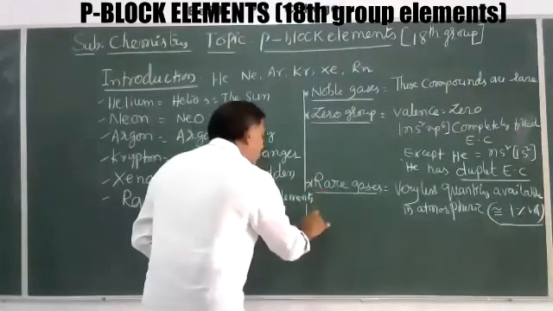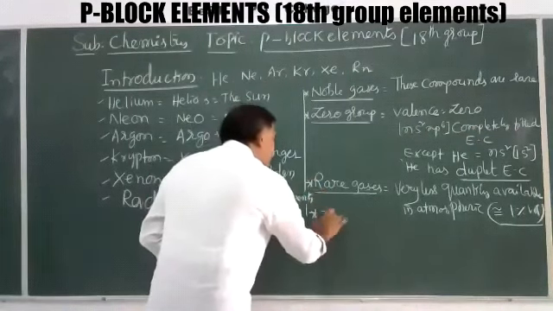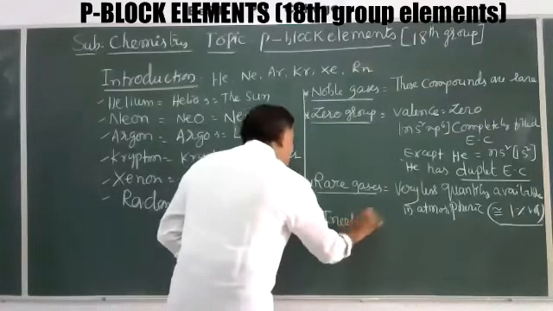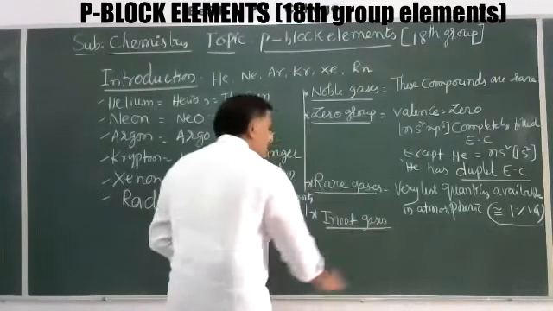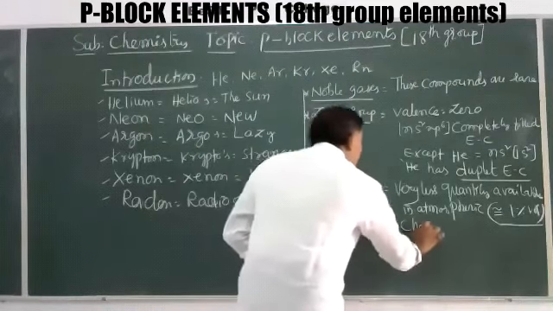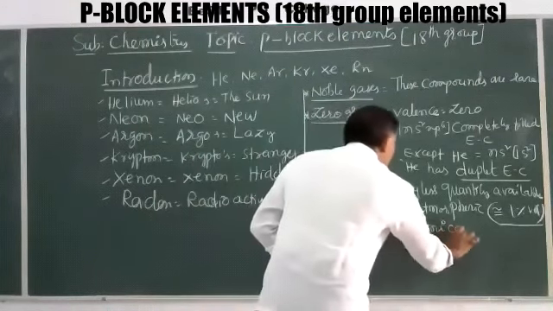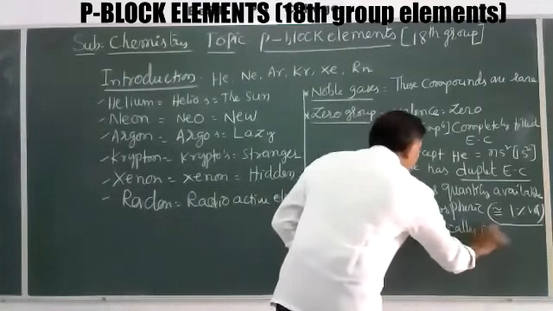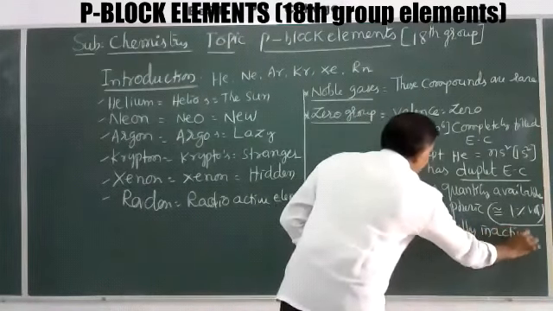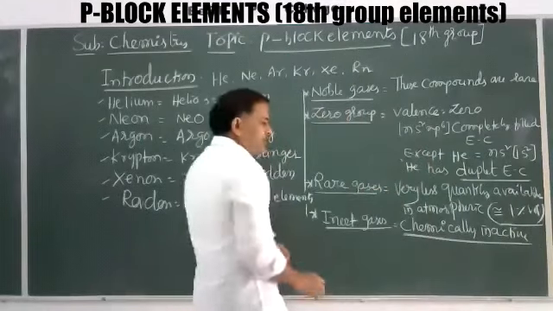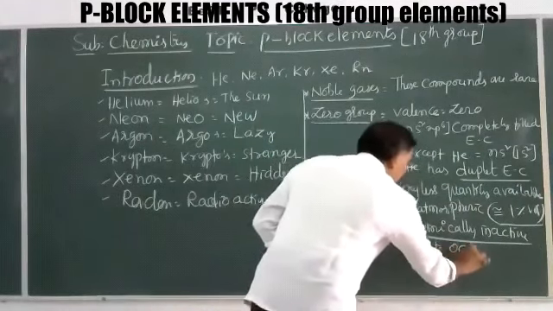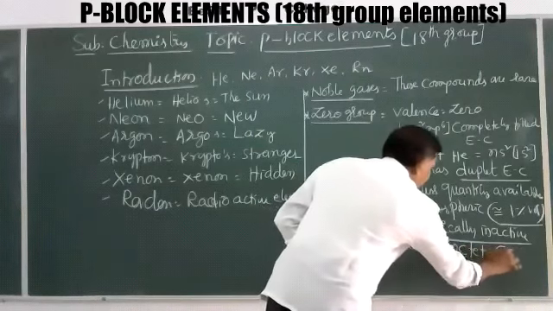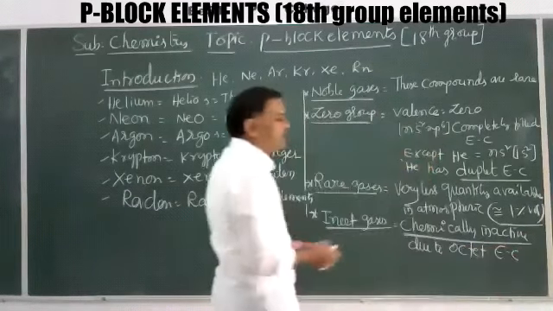These are also called inert gases. Why? Because they are chemically inactive, due to the octet or completely filled electronic configuration.